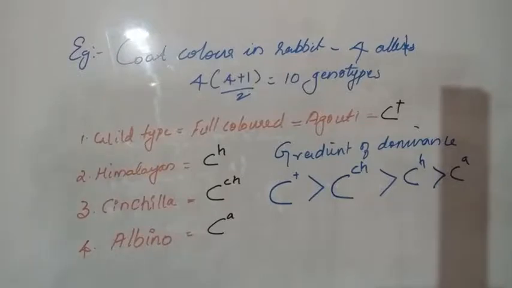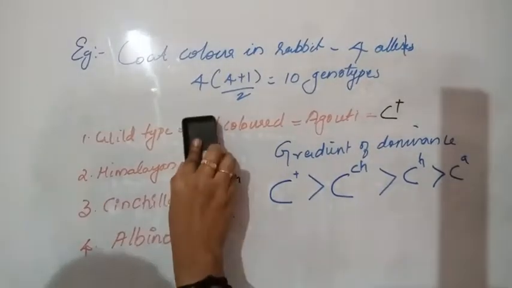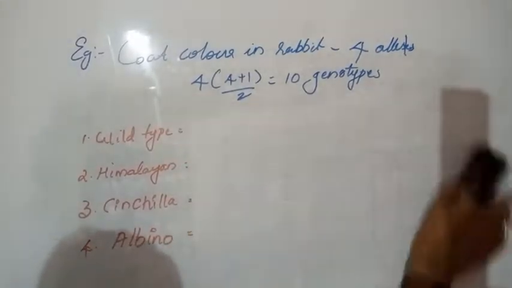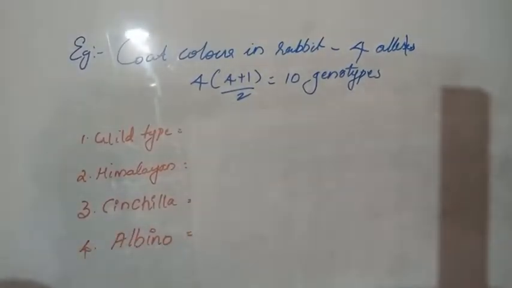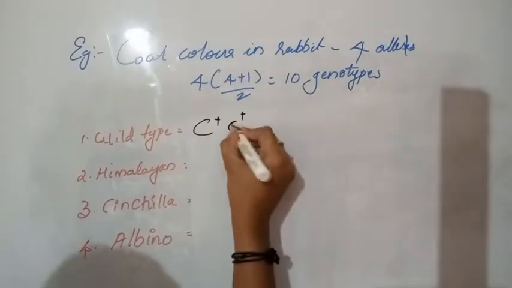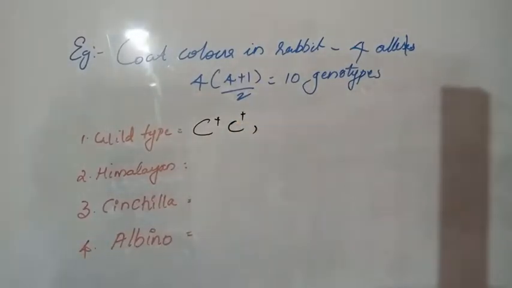Then we can write the possible 10 genotypes. First we will go with wild type. C plus C plus will show wild.